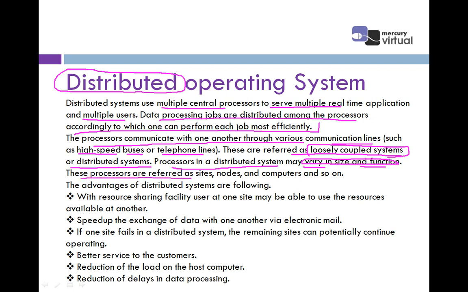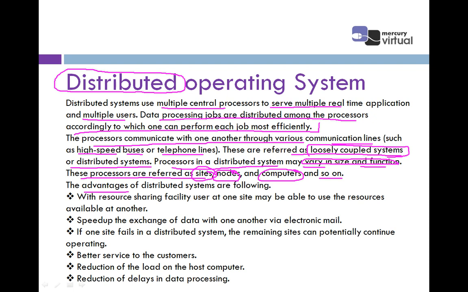These processors are referred to as sites, nodes, computers, and so on. If there is a single processor distributed among multiple users, these processors are also known as sites, nodes, computers, and so on.